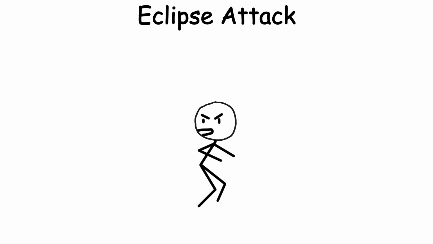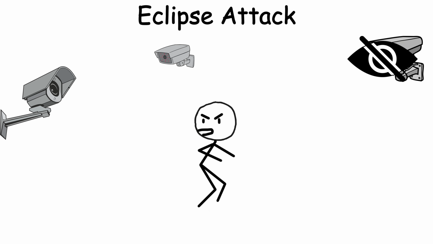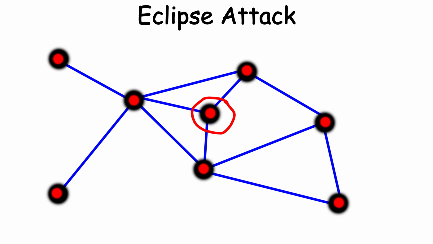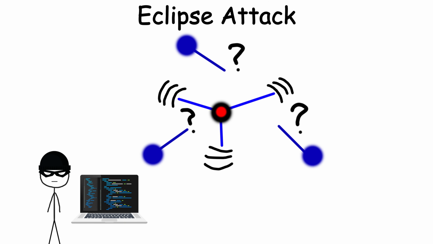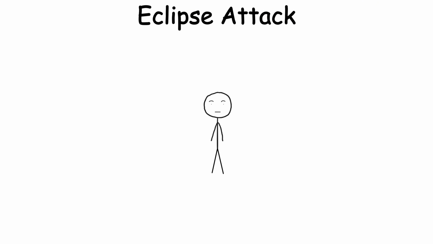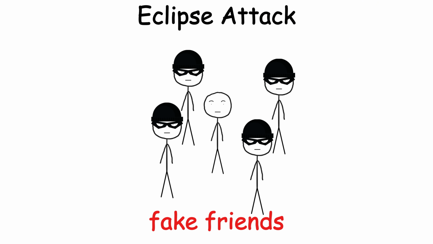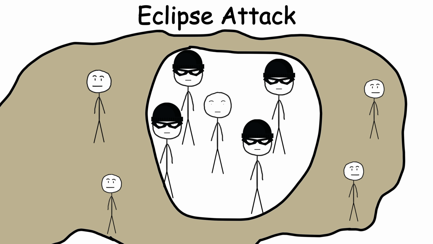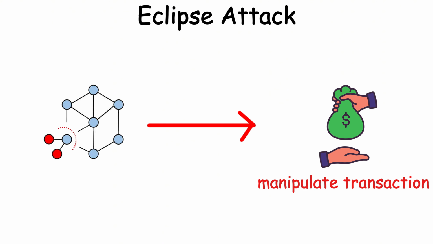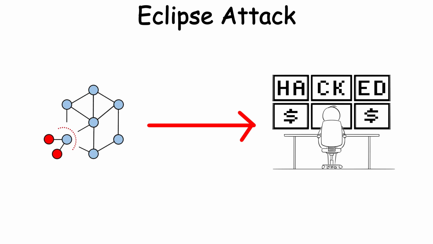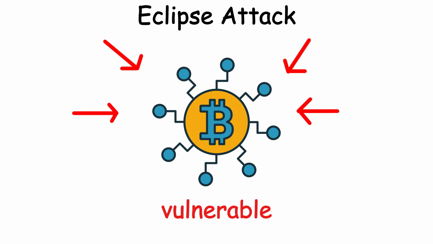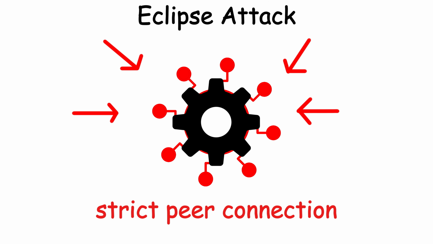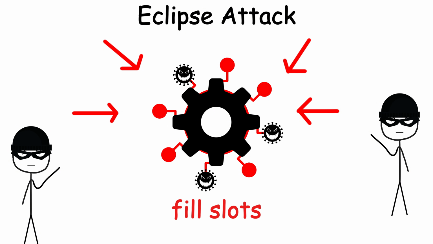Eclipse Attack. An Eclipse attack is like blinding a security camera while you rob the store. In blockchain, it means isolating a specific node and feeding it only the attacker's chosen information. The attacker floods a node with connections, blocking its view of the honest network, and controlling the data it sees. It's like surrounding someone with fake friends who only tell lies, while the real world moves on without them. This attack can delay or manipulate the victim's transactions, or be a setup for bigger exploits like double spends or selfish mining attacks. Bitcoin nodes, for example, can be vulnerable if they aren't configured with strict peer connection rules, letting attackers fill their connection slots with malicious peers.